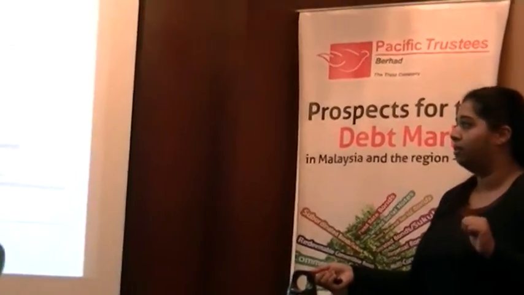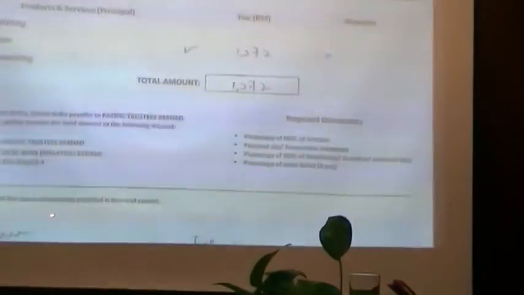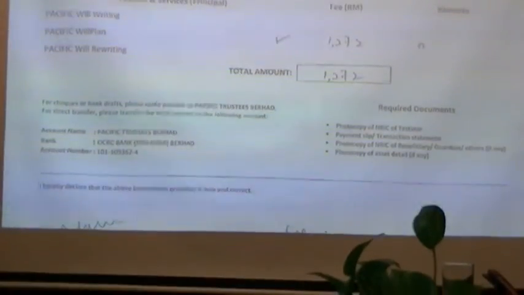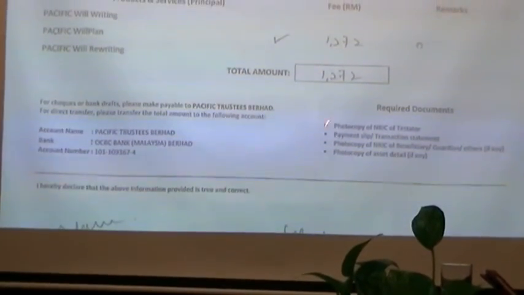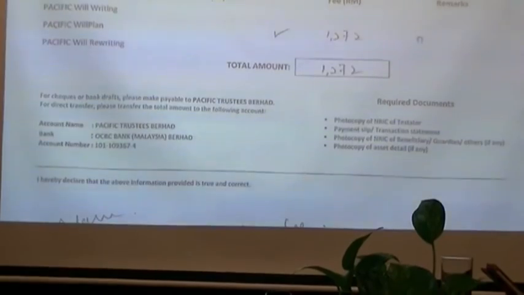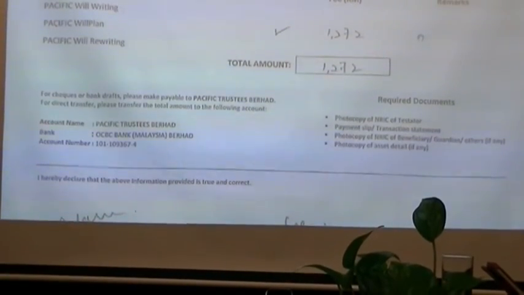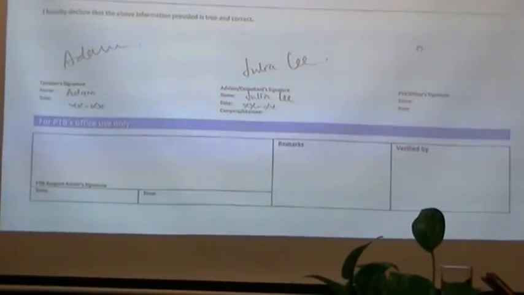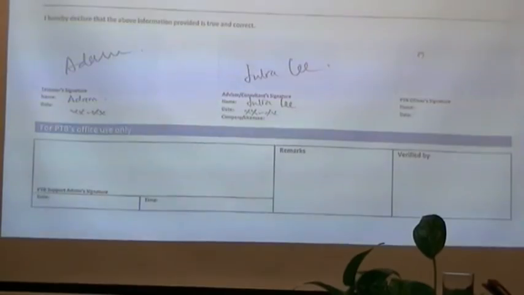This is the payment mode, the account name, bank, and the account number, how you can make payment, and then also the documents required. They are all listed here. And then last but not least, we would definitely emphasize on the client signature, date of signature and whatnot, and then also the advisor or consultant signature. This is where it's mandatory on your end to have it signed off.